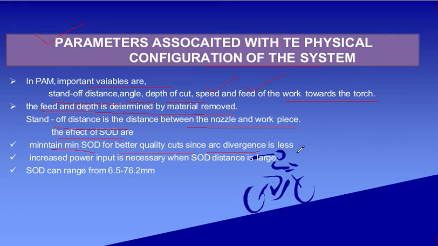Otherwise, if the divergence is more, then the effectiveness of material removal will be less, and this will also affect the efficiency of the machining. You will not get the required size of product demanded by this particular process. Increased process input is necessary when the standoff distance is large. If you increase the standoff distance, you have to increase the power input also.